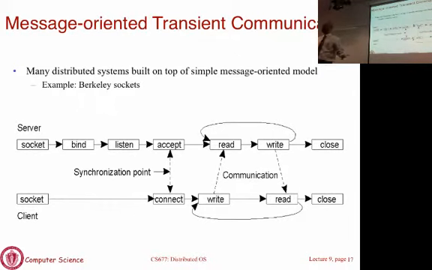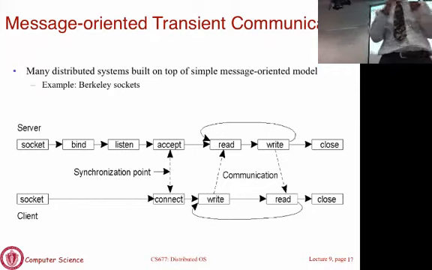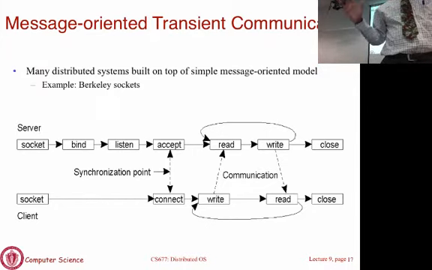So sockets are the lowest level interface you can use for communication. RPC systems, RMI systems, they operate at a higher level of abstraction. You don't need to worry about setting up connections and so on. But if you use socket programming, you, as the programmer, do all of the work. You set up explicit connections to the server, you tear them down, you decide what messages need to be sent and so on and so forth.